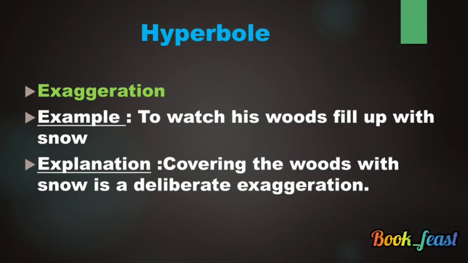It naturally happens during the winter season that the forest will be covered with snow. But here, the poet exaggerates it. Covering the woods with snow is a deliberate exaggeration. He deliberately exaggerates this line. So it is hyperbole.